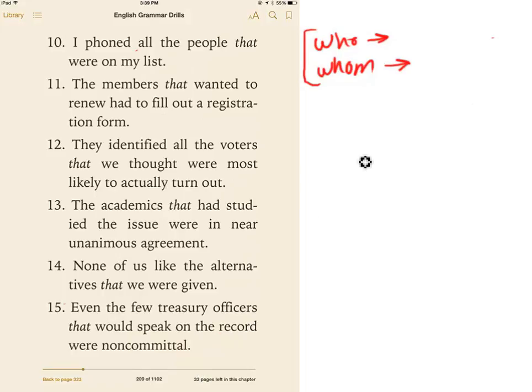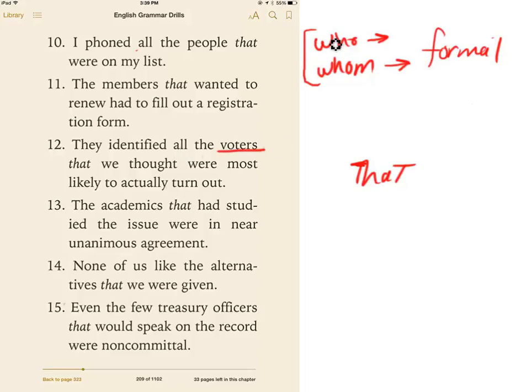Remember, to clarify, we use who or whom in formal writing, and that is used when it refers to a person in conversational writing, such as they're using here. They identified all the voters as people.